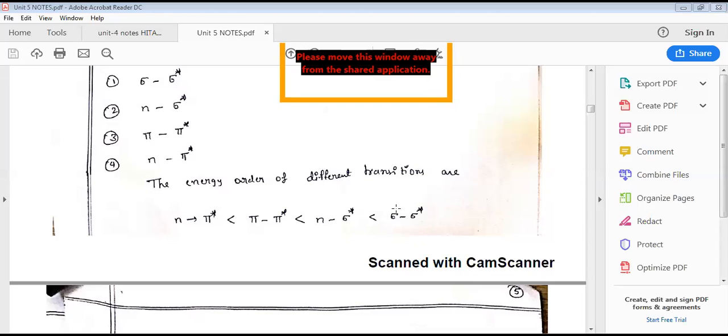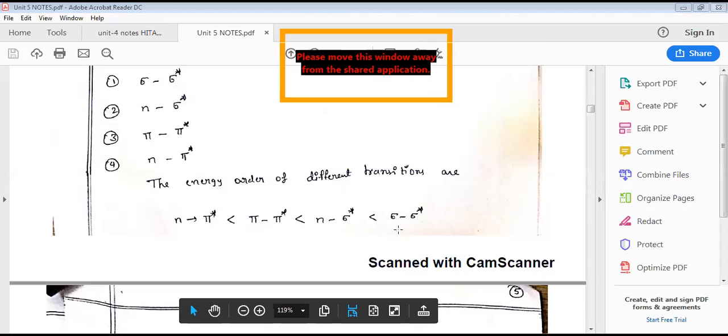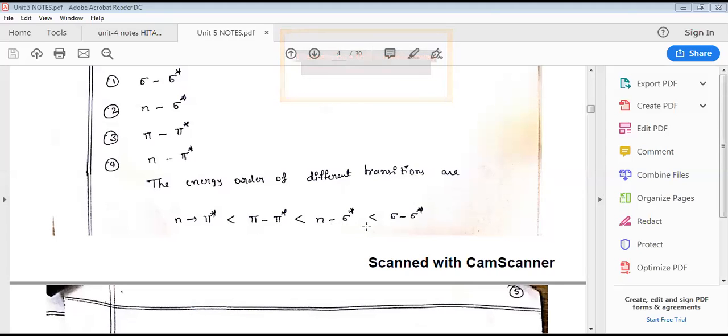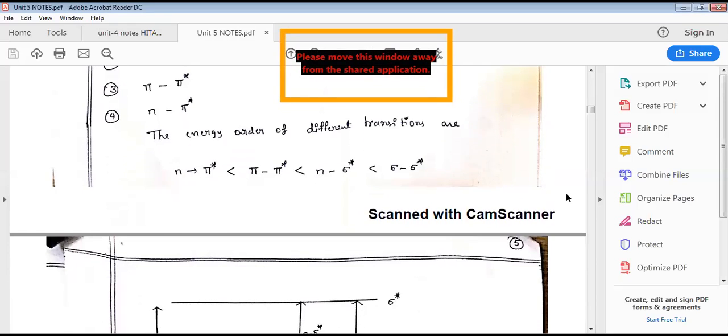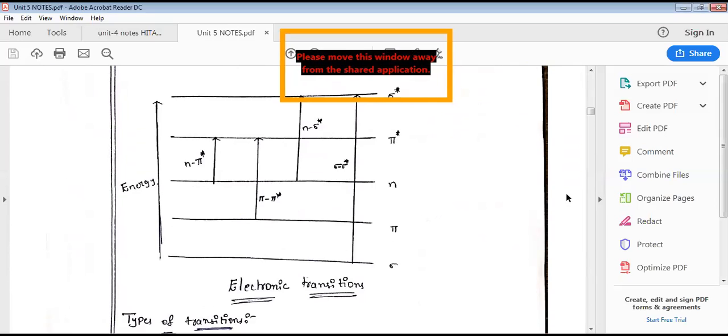High energy light is UV light, and the n to pi star and pi to pi star transitions occur in the visible region only. But n to sigma star and sigma to sigma star require a high amount of energy, so these occur in the UV region. The first two transitions are visible transitions. The last two transitions are UV transitions because high energy is required for this excitation. Now let us see how this is possible. How can we represent this type of excitation of molecules? It is represented in graphical form.